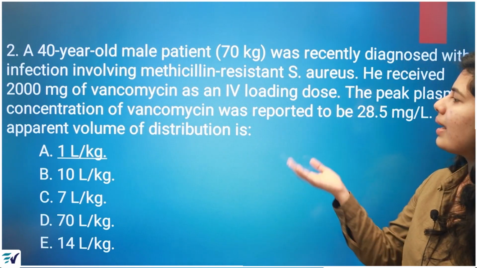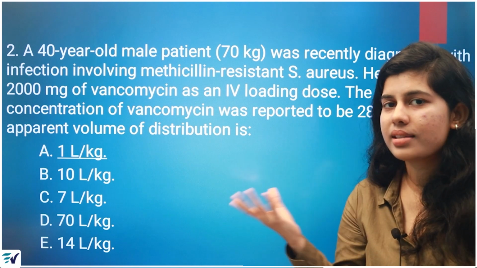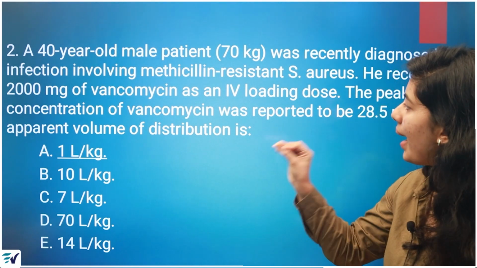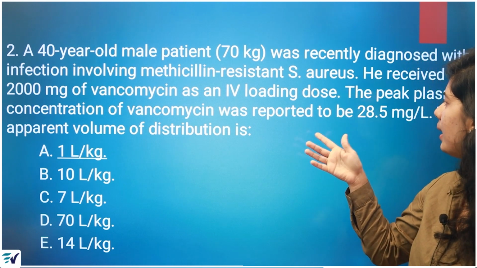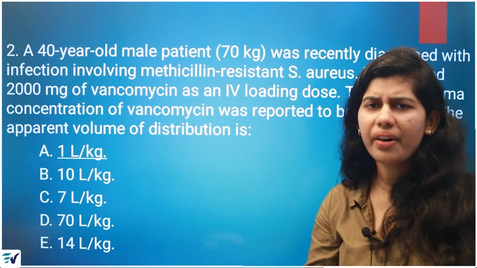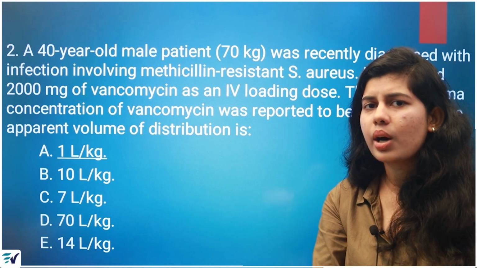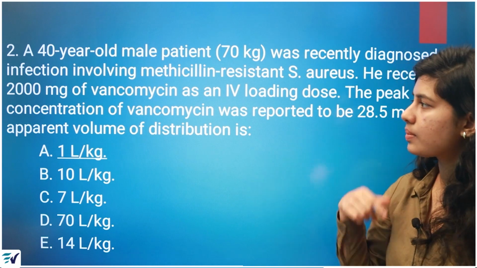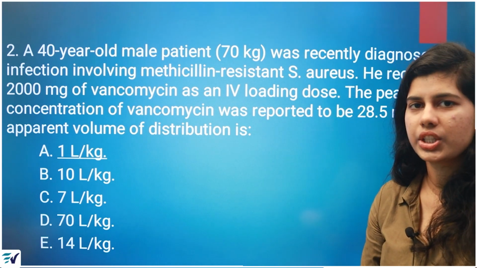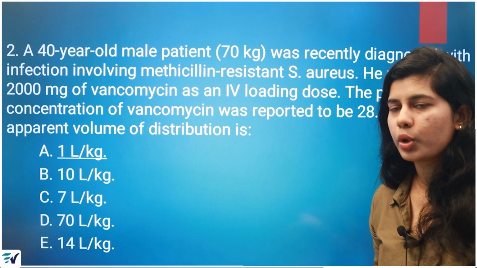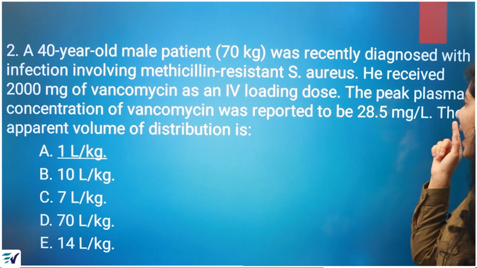So let us go to the question and see what it is. The peak plasma concentration of vancomycin was reported to be 28.5 mg per liter. After administering this 2000 mg or 2 gram of vancomycin, we can see the plasma drug concentration. The peak plasma concentration of vancomycin was found to be 28.5 mg per liter.